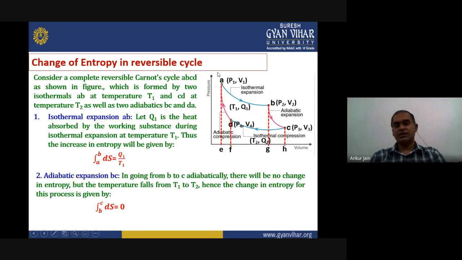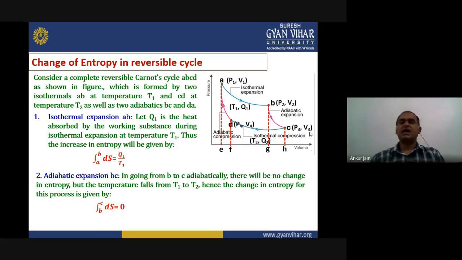This is isothermal expansion, this is adiabatic expansion, then again isothermal compression and adiabatic compression, right? Now this is at temperature T1 and this one is at temperature T2, right? This we have already considered. Now we are considering each process one by one, similar to the Carnot cycle.